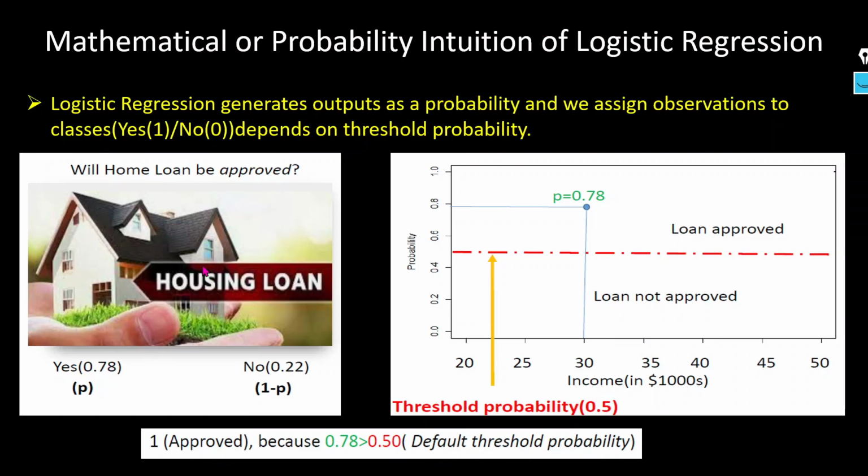So if you see here, this is the house loan problem. Let's say we apply the logistic regression and our output is coming 0.78. As I told you, the output is always in the form of probability. So if our probability is 0.78, how can we say whether this will be an approved case or not approved case? We can decide with the help of this particular threshold, as we have already discussed, right? So if we use 0.5, it means this case will be an approved case.